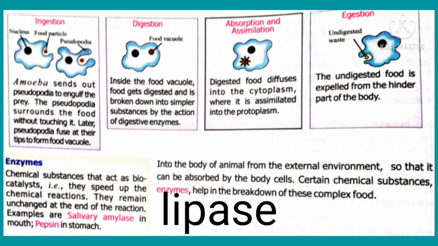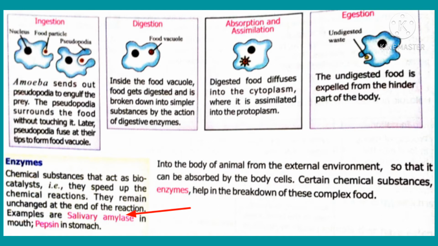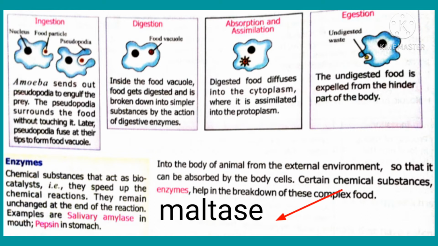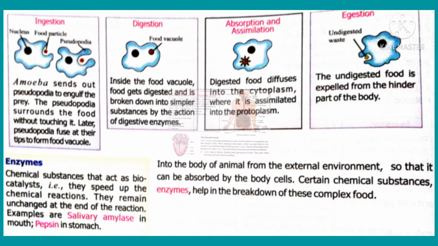Second example is amylase, which converts starch into sugar. The other example is maltase, which is present along with the saliva. This maltase enzyme converts the complex compound sugar into glucose. Glucose is a simpler substance.